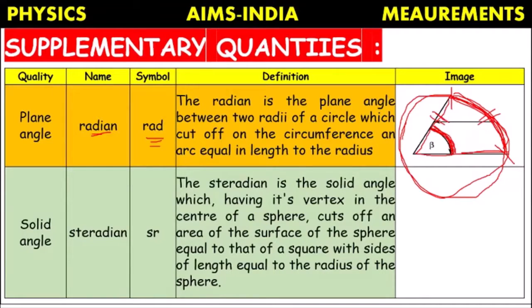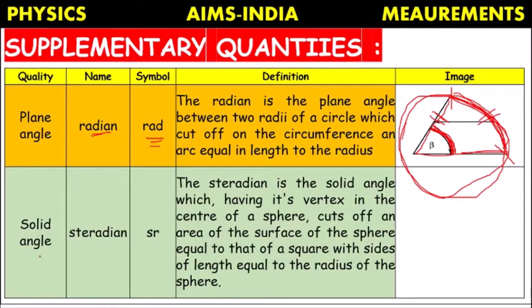In such a way, if it cuts the circumference, it is called a plane angle. So the unit name is radian and the symbol is RAD.